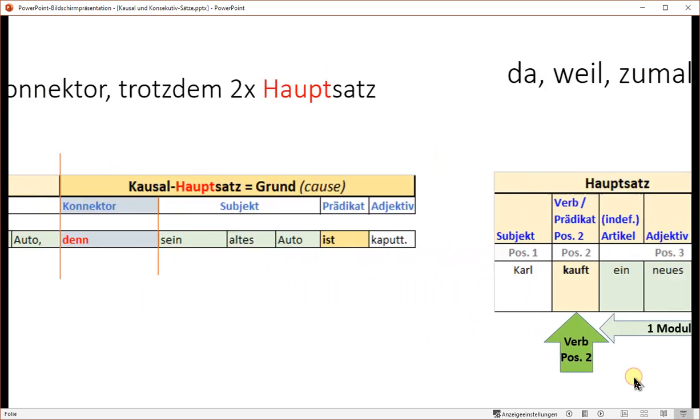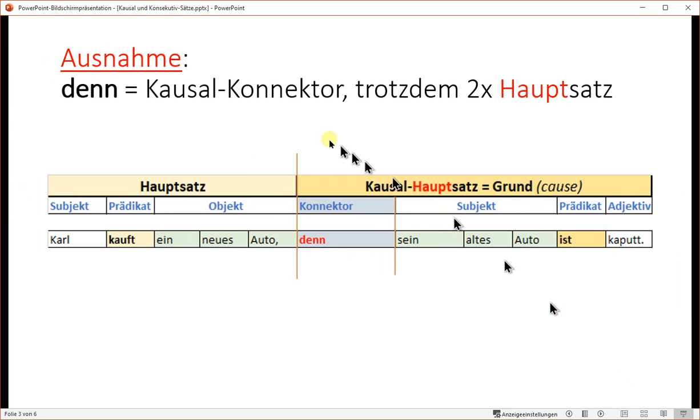end. Now we talk about an exception of a causal connector, the connector denn. Structure is pretty much the same. Karl kauft ein neues Auto, then followed by the connector denn, and then this one triggers a complete new Hauptsatz. Sein altes Auto ist kaputt. As you understand, this alone would be a Hauptsatz without connector already. Sein altes Auto ist kaputt. With a connector we combine those 2 sentences into one, but 2 Hauptsätze. Denn sein altes Auto ist kaputt.